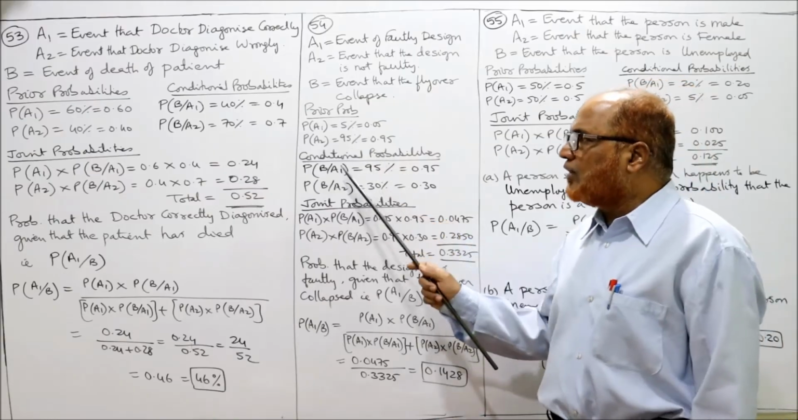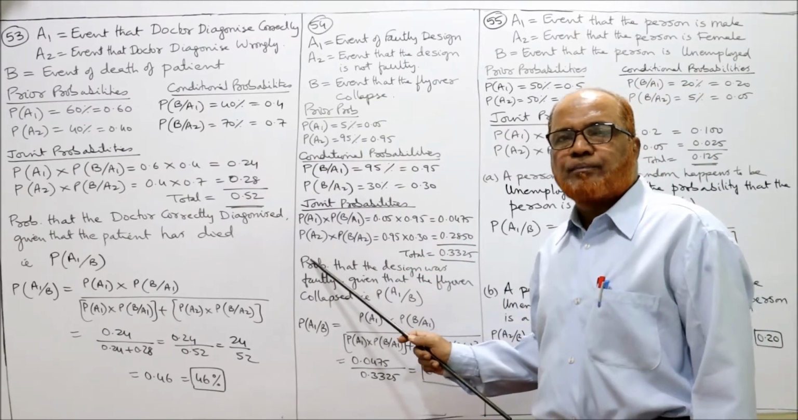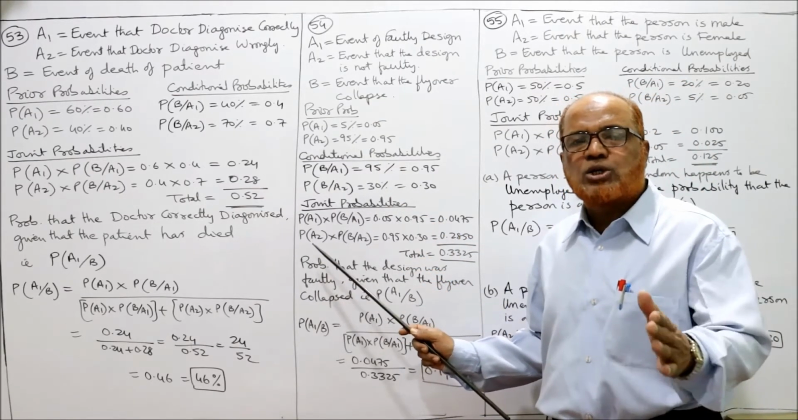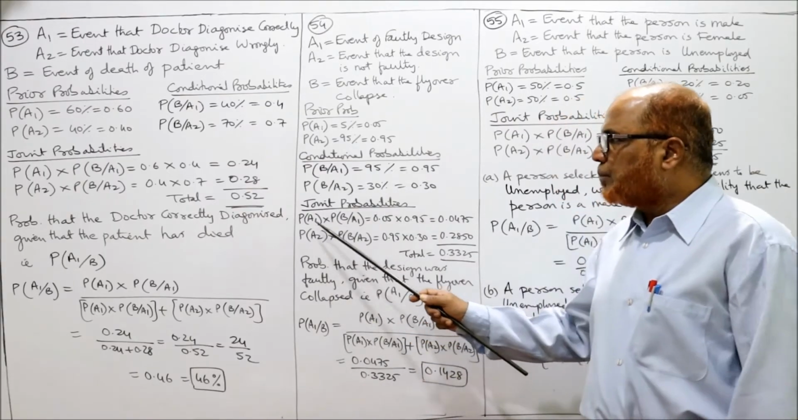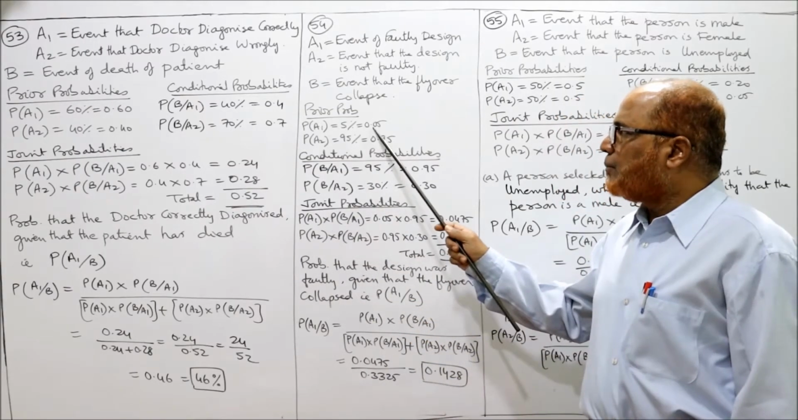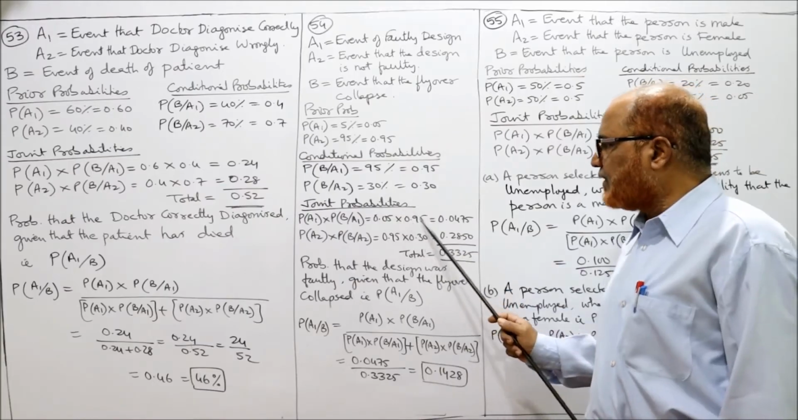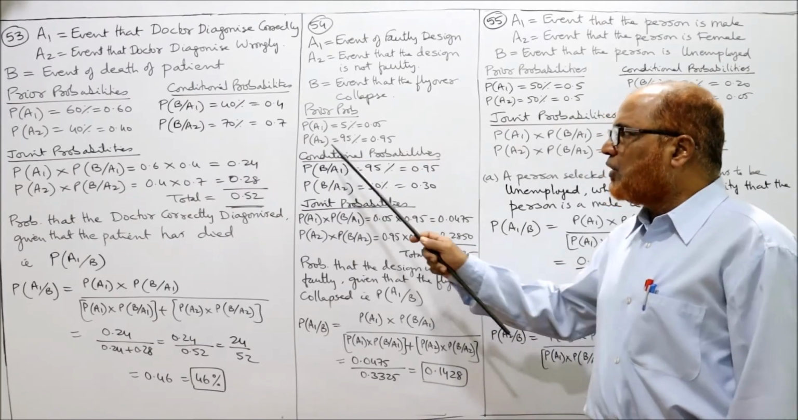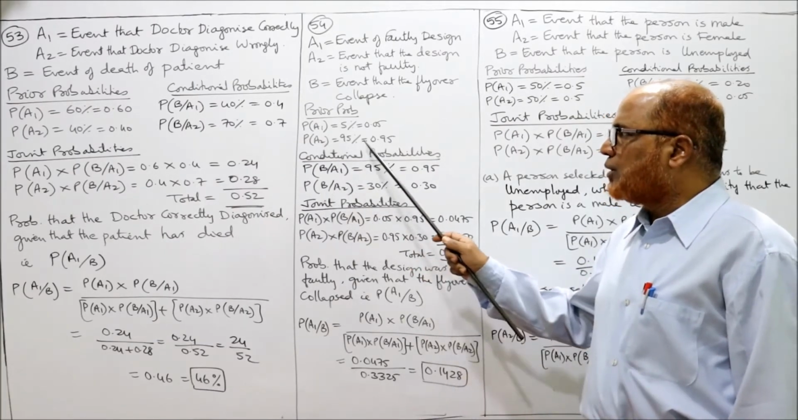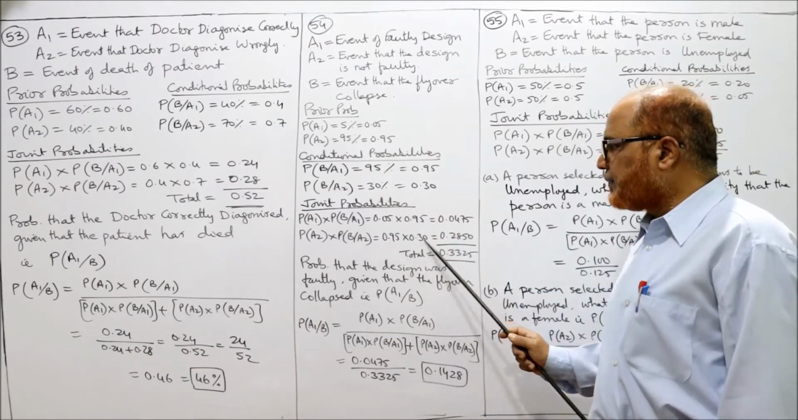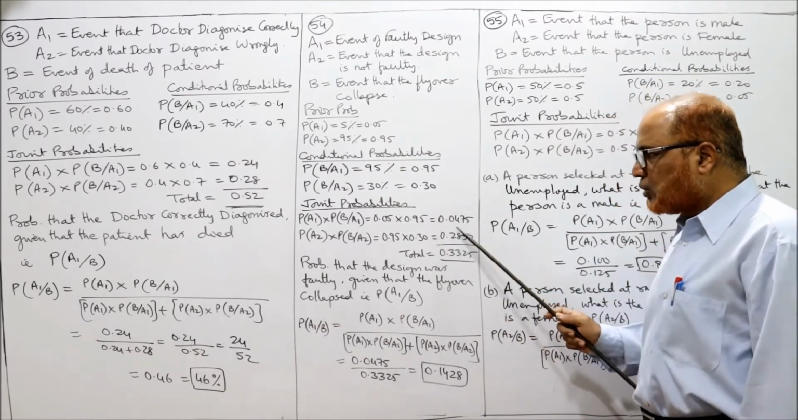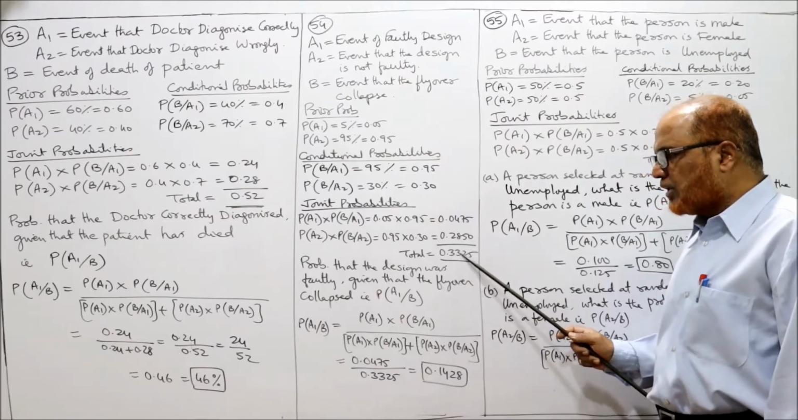So we got prior, we got conditional, simply we multiply to get joint probability, prior into conditional. So P of A1 into P of B given A1, 0.05 into 0.95, it is 0.0475. P of A2 into P of B given A2, 0.95 into 0.3, that comes to 0.2850. The total of the joint probability is 0.3325.